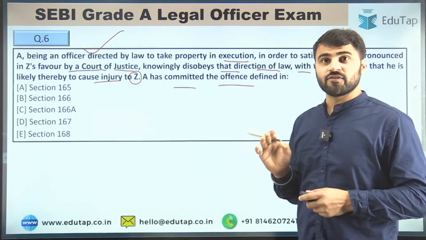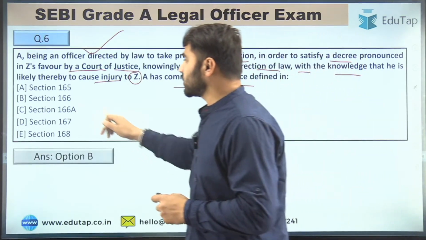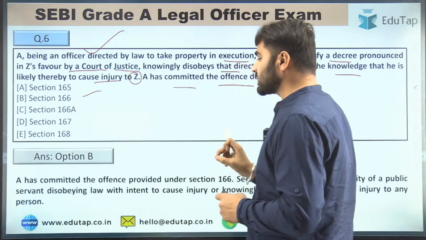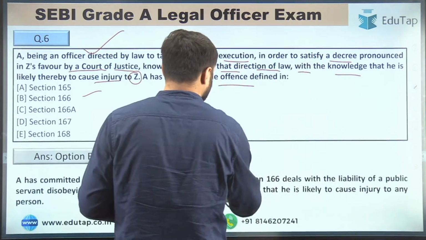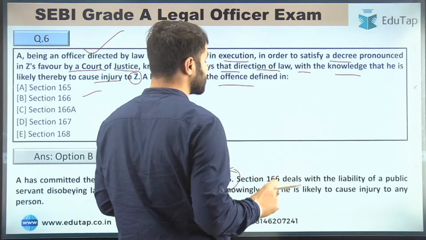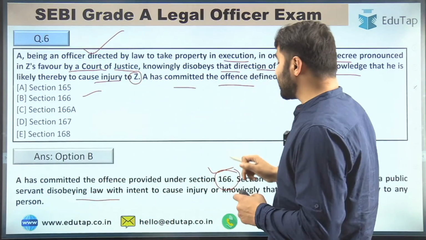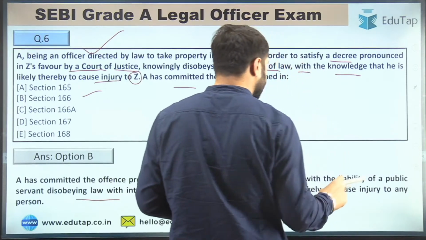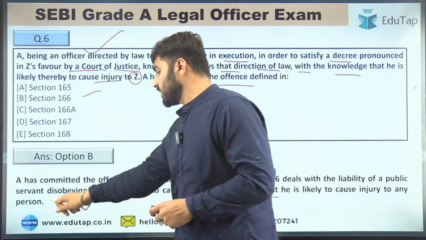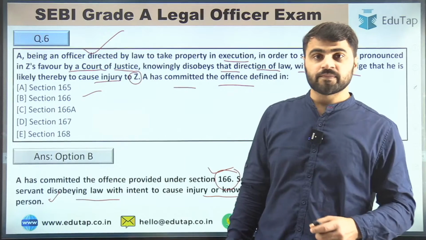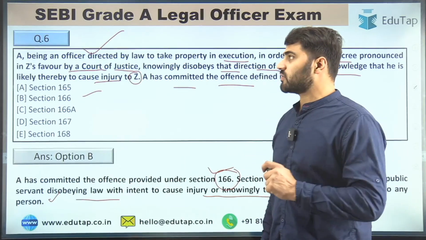Now guys, the right answer for this question is option B, that is section 166. So A has committed the offense provided under section 166. Section 166 deals with the liability of a public servant disobeying law with intent to cause injury, or knowing that he is likely to cause injury to any person. Right, guys? Now let's move to question number 7.